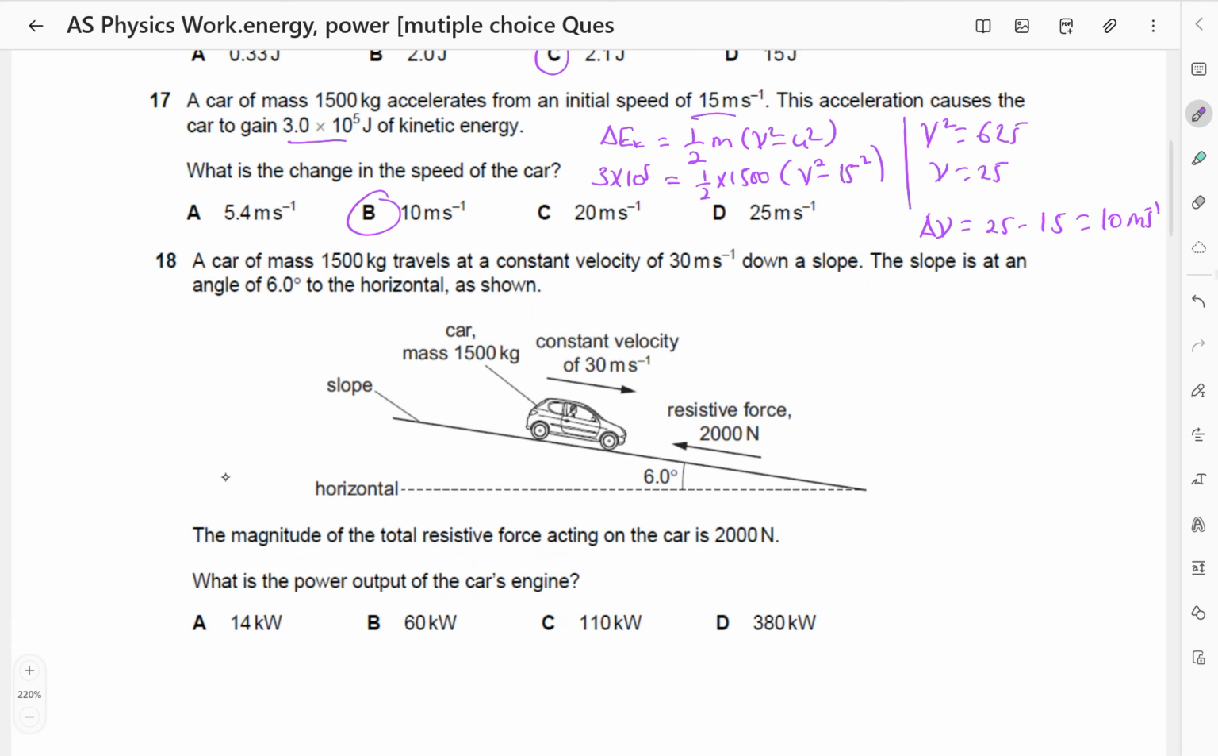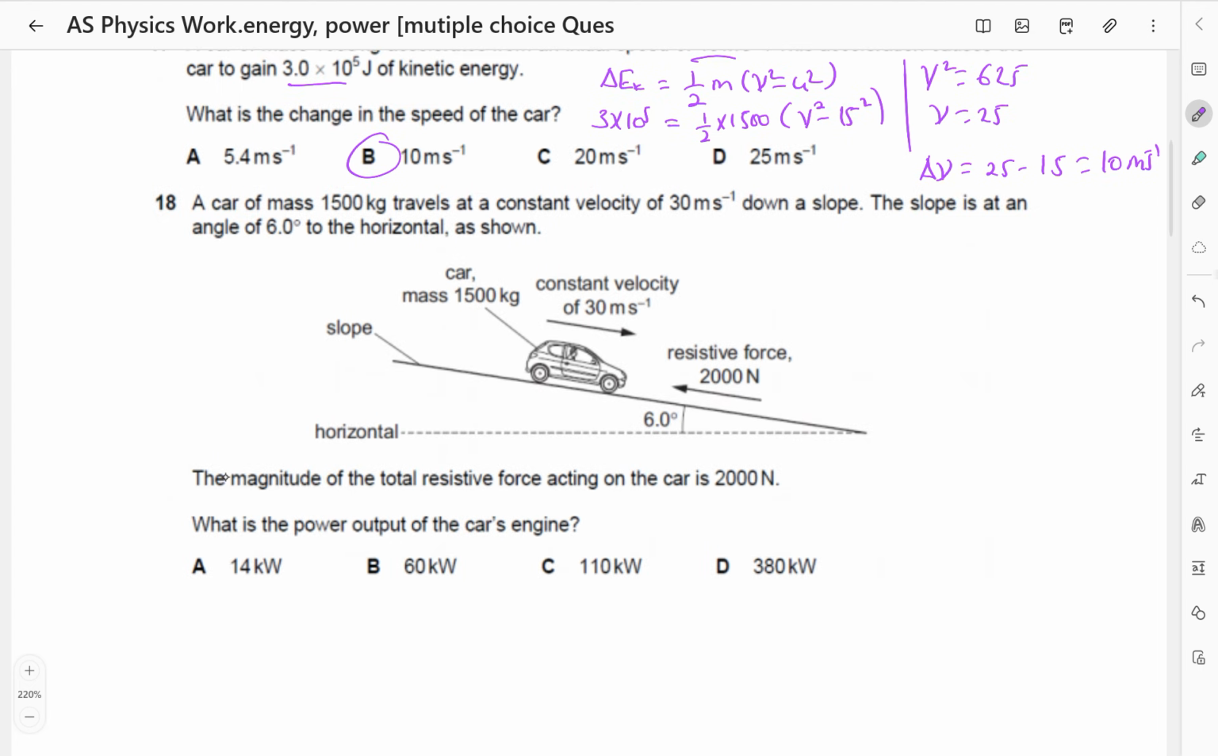A car of mass 1,500 kilograms travels at a constant velocity of 30 meters per second down a slope. The slope is at an angle of 60 degrees to the horizontal. The magnitude of the total resistive force acting on the car is 2,000 newtons. What is the power output of the car's engine?